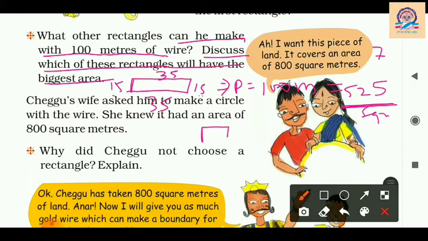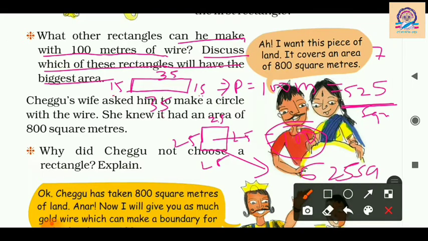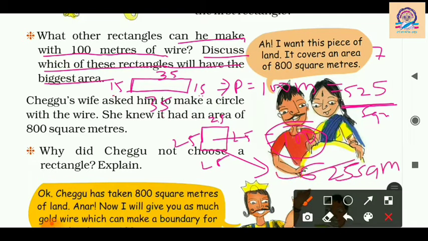So it will be a square. 25, 25, 25 and 25. So its perimeter will be 100 and its area will be 25 multiplied by 25, 625 square meter. So we find that it has the biggest area among rectangles, you can say, because a square is also a rectangle.